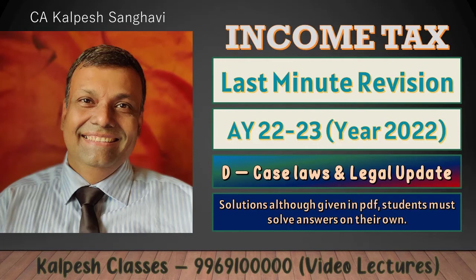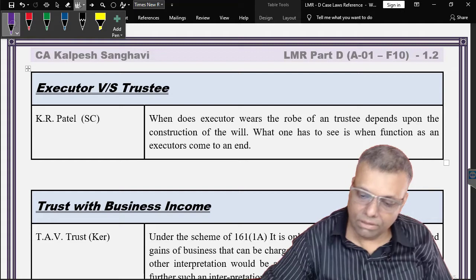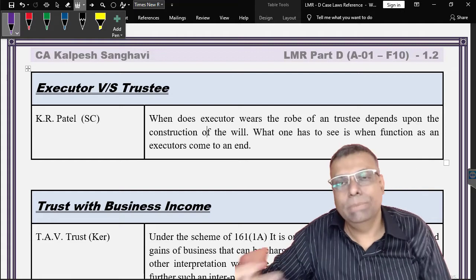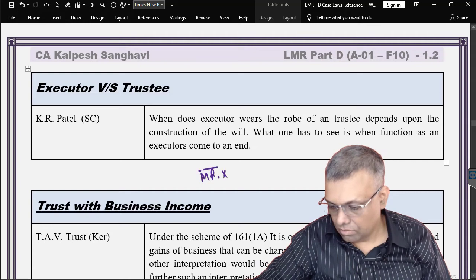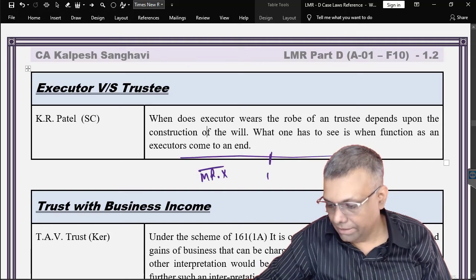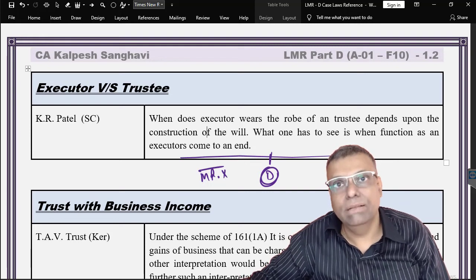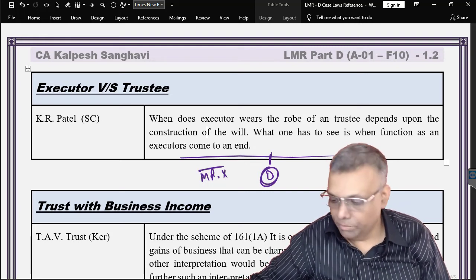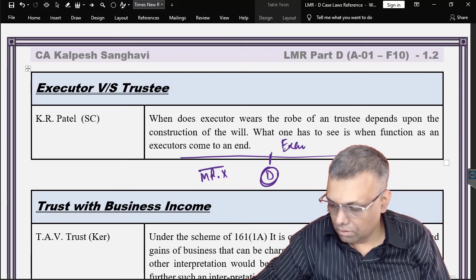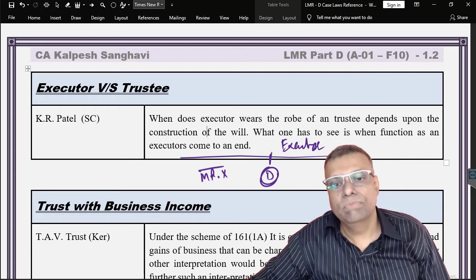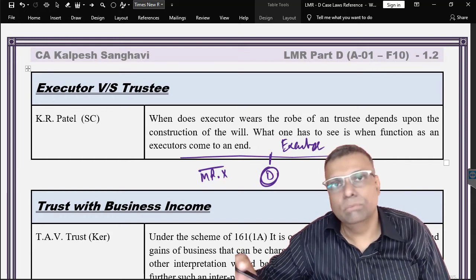Now friends, see, where there is a trust which is created after the death of a person. Imagine a situation that there is a person, Mr. X, who dies. He has left behind a will, and in the will some execution is to be done. Because of the death, the executor will come into the picture, and in the will he has already specified that some trust is to be created.